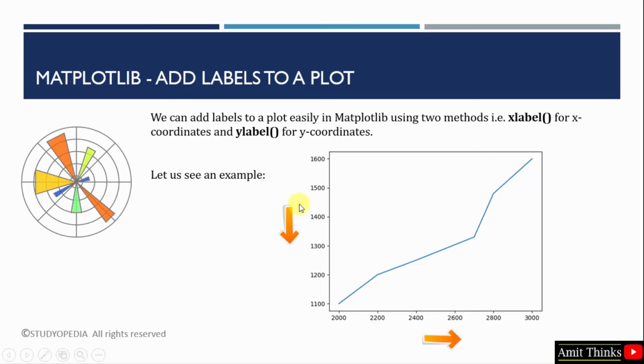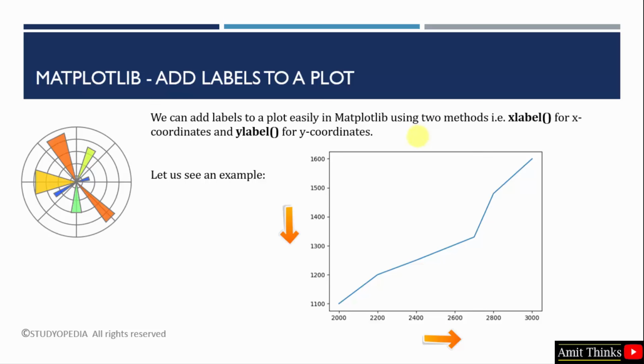Without the labels a graph is of no use, because if a user is referring to a graph and has no idea what this line represents, like what the y or x axis represents, then this graph is of no use. In the previous lectures we did not add any labels because we are showing it now.